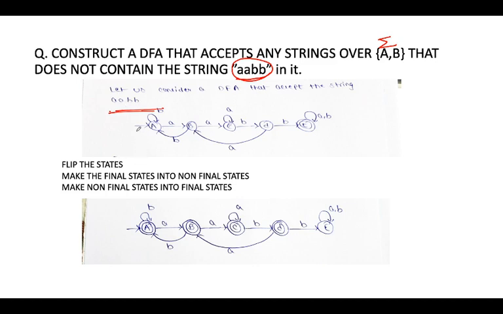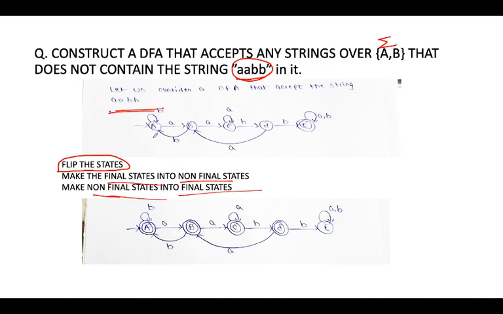So the procedure is to flip the states. Flipping the states is nothing but making the final states into non-final states, and non-final states into final states. It is a procedure, guys.